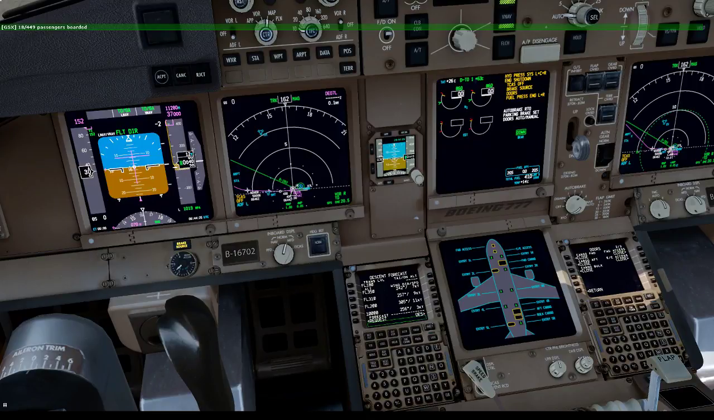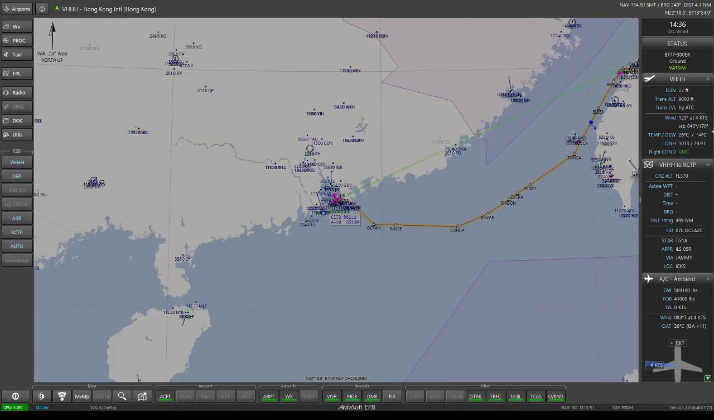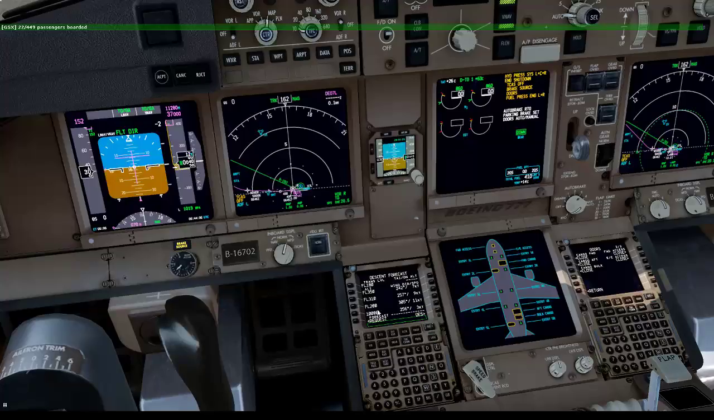Alright, so transition levels at our destination should be 130. Let's get to Vienna. And the transition altitude for Hong Kong is 9,000.